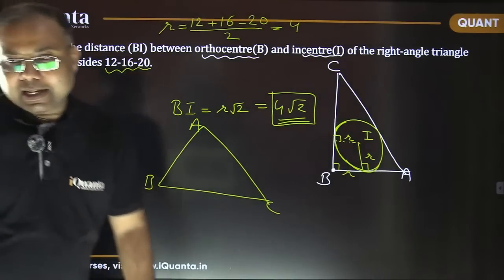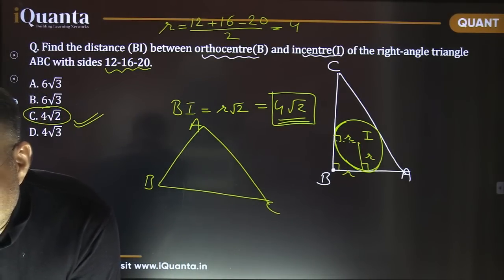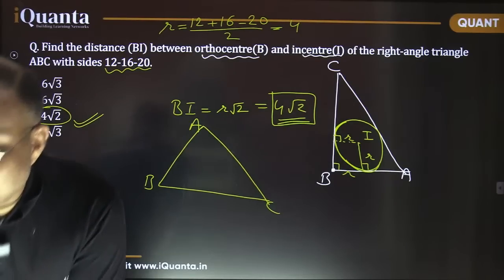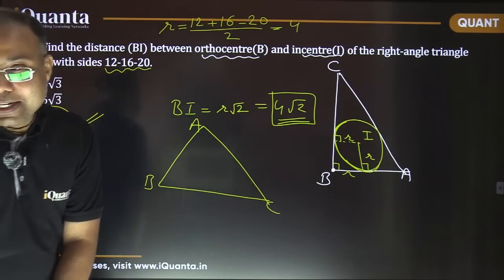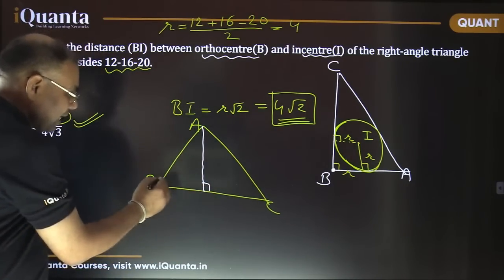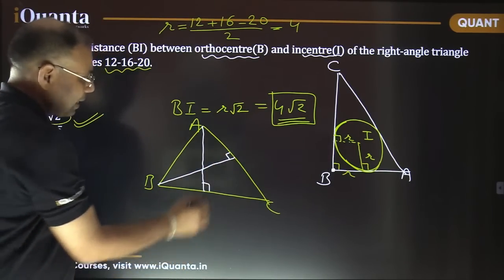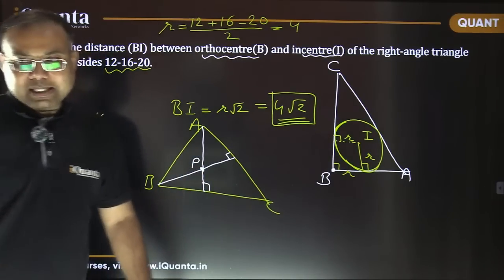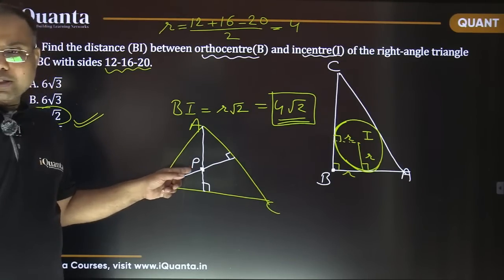The orthocenter is the intersection of angle bisectors. Very nice, Archit. Very good. Navdeep, so if I draw a perpendicular here, this is the height. If I draw a perpendicular here, this is another height. Now these two heights are intersecting at a point, let's say P. Everyone please tell me, these two heights are intersecting at this point. Can I say this P is the orthocenter for this triangle?